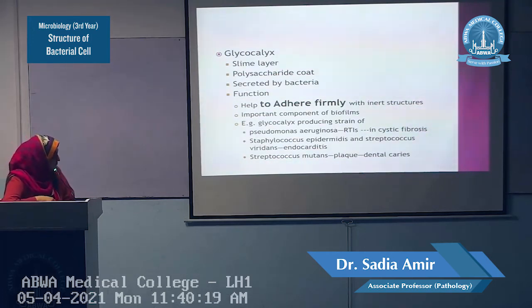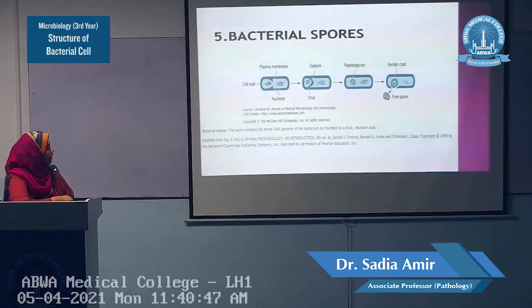There is another example, which is Streptococcus mutans. Streptococcus mutans is a gram-positive cocci. They also form the glycocalyx, and this glycocalyx will establish these bacteria on the teeth and cause the formation of the plaque, which is a precursor for dental caries. So these are the examples which show the importance of the glycocalyx.